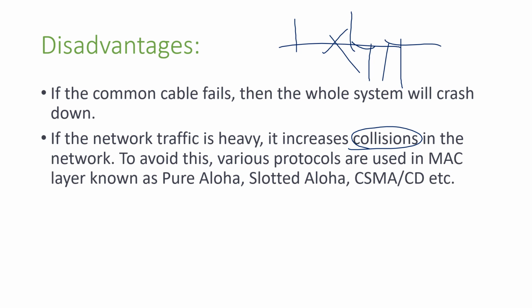This is one of the disadvantages. To avoid this, various protocols are used in the MAC layer, known as Aloha and slotted Aloha. These will be discussed in the network layer lectures. These are the disadvantages of bus topology.